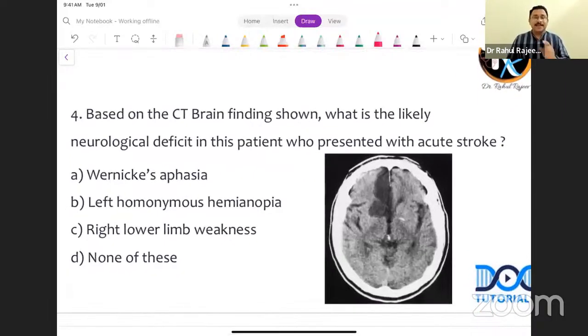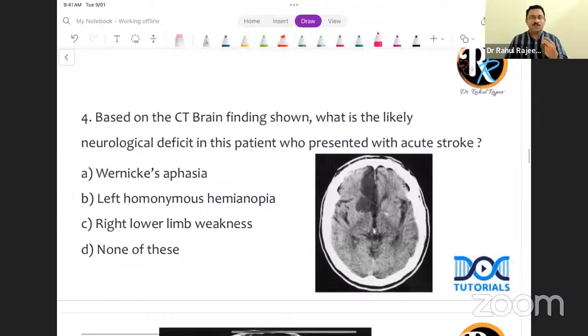The next question is based on the CT brain finding shown. What is the neurological deficit in this patient who presented with acute stroke? Is it Wernicke's aphasia, left homonymous hemianopia, right lower limb weakness, or none of this?